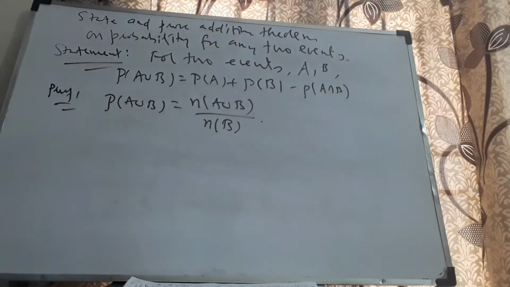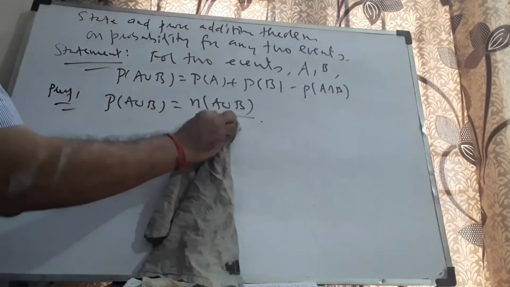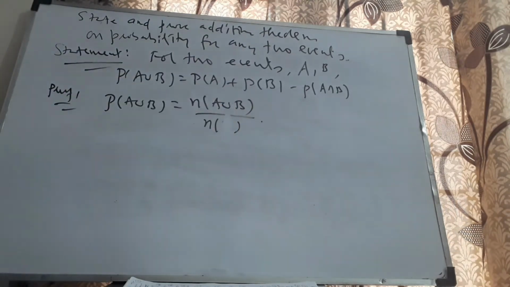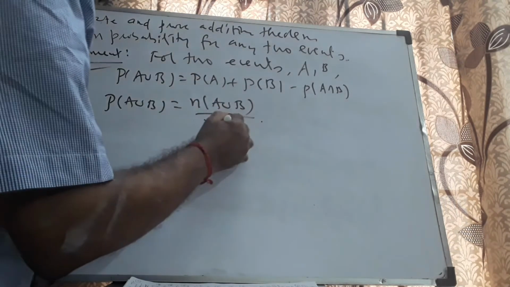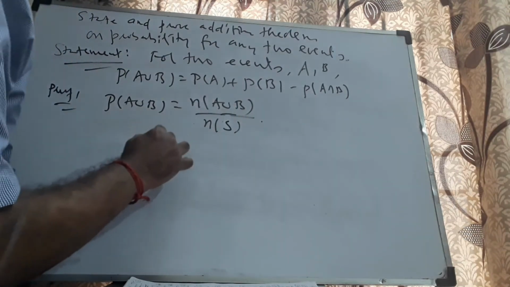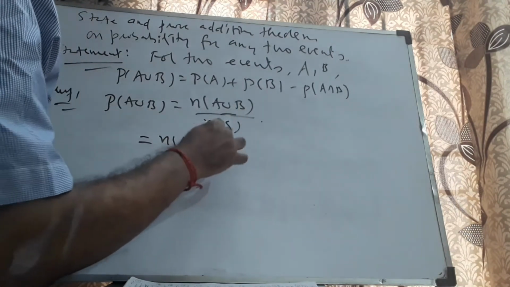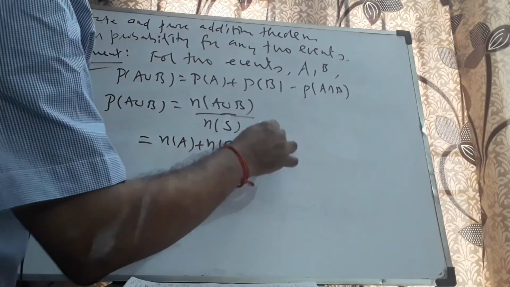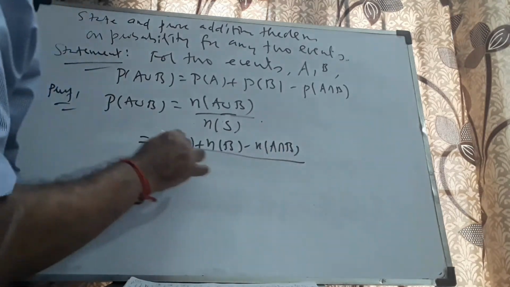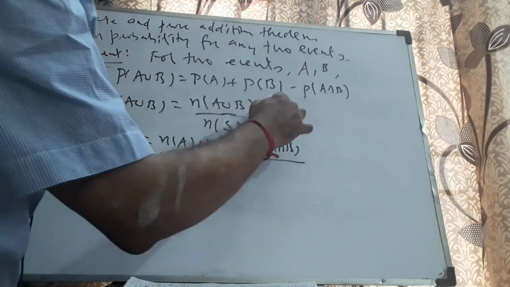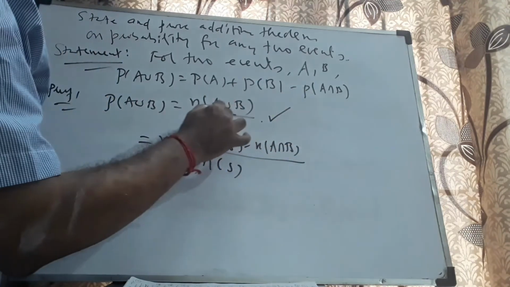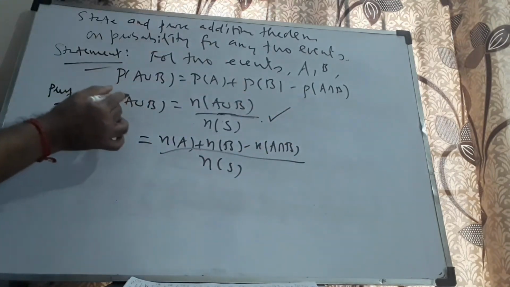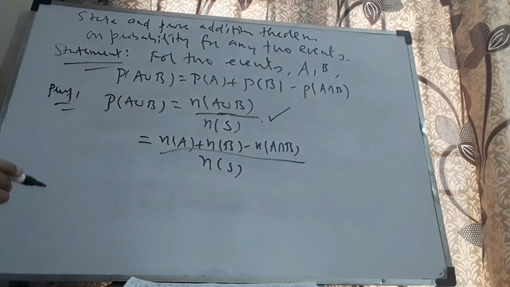Okay, N of A union B by N of S. Sorry, N of A union B by N of S. Okay, here you mean to say N of A plus N of B minus N of A intersection B by N of S, because the numerator is the number of cases favorable to the event divided by number of exhaustive cases. That is the real meaning of probability.